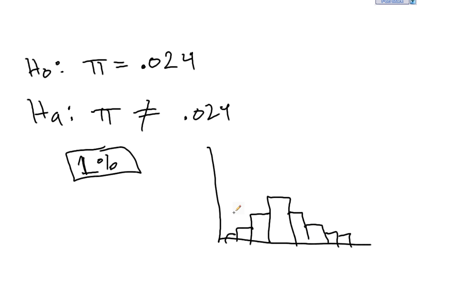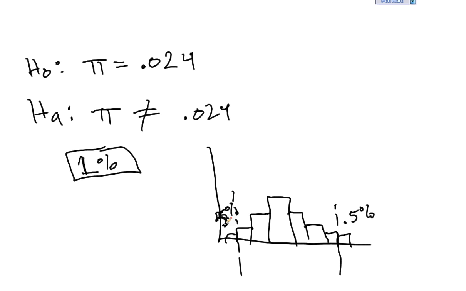If 1% is beyond a reasonable doubt, and it could be greater than or less than, then we want to split that probability up. So we're going to have 0.5% over here and 0.5% over here. We don't want 1% in either tail, because then we've compromised the integrity of our study. It's no longer a 1% stringency, it's a 2% stringency.